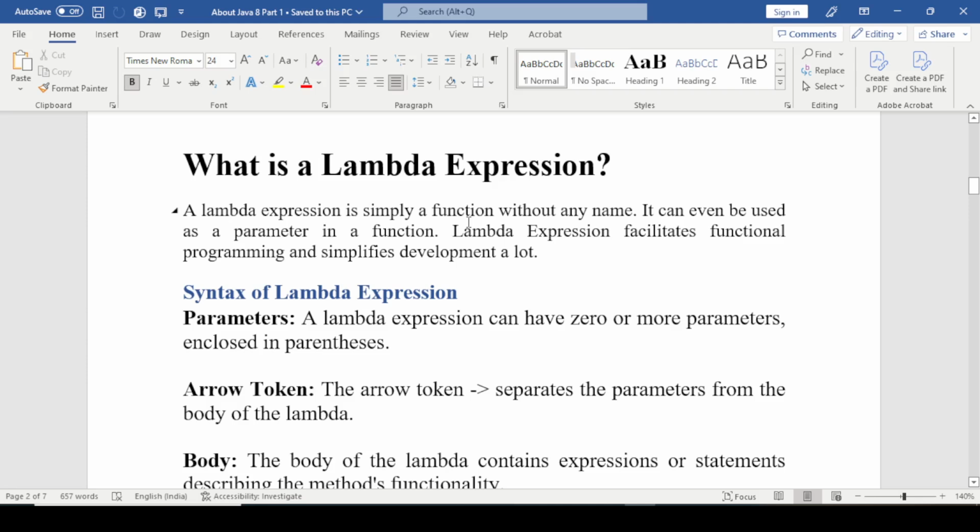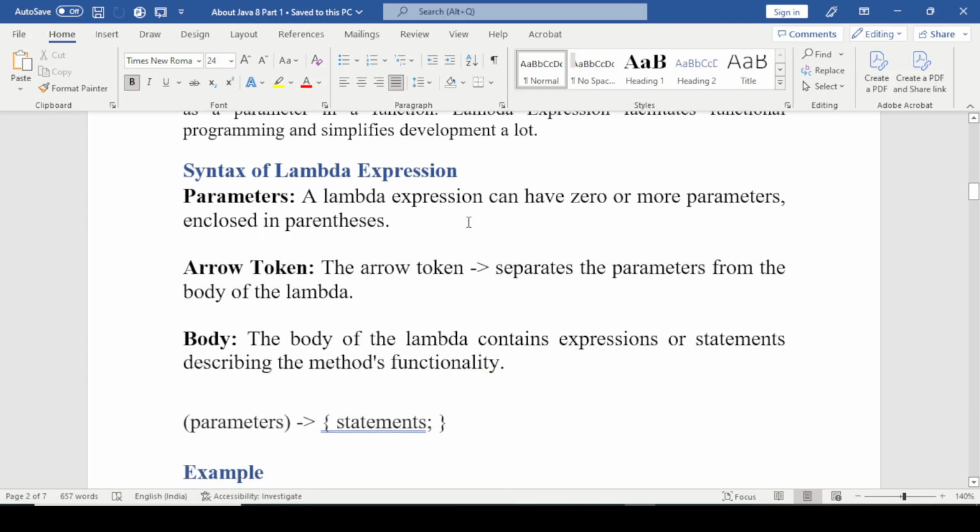Next is the syntax of the Lambda expression. Here we have three key parts. First is the parameter: a Lambda expression can have zero or more parameters included in parentheses. Second is the arrow token. The arrow token separates the parameters from the body of the lambda.